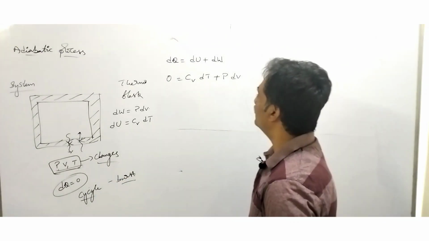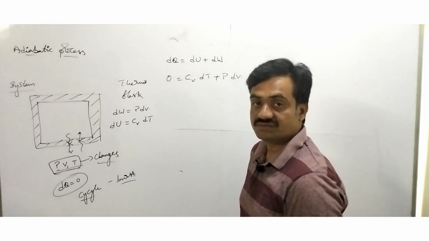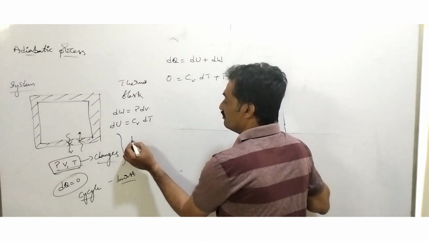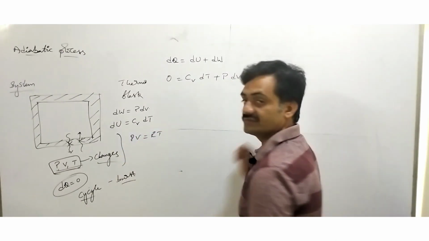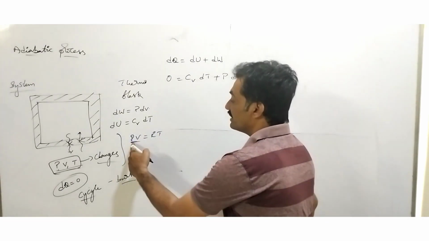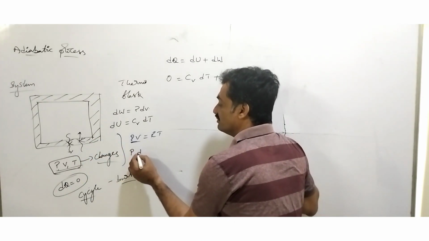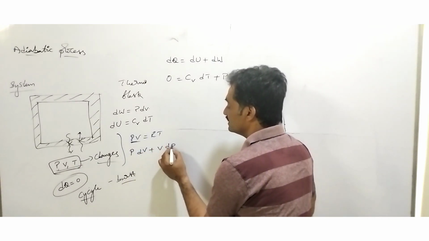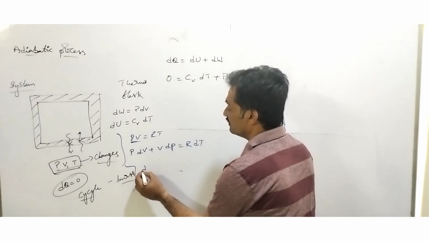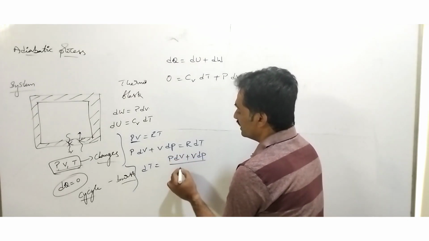Where, when we consider the ideal gas equation, we know that it is represented as PV equals nRT. For 1 mole of gas, we can represent it as PV equals RT. Can we differentiate this equation? When we differentiate this equation, observe that pressure and volume are changing with respect to temperature. So here we can represent it as P dV plus V dP equals R dT. So from this equation, we can represent dT equals (P dV plus V dP) by R.